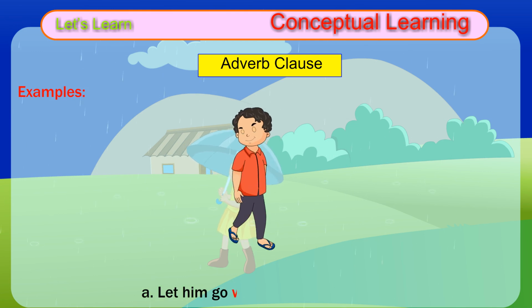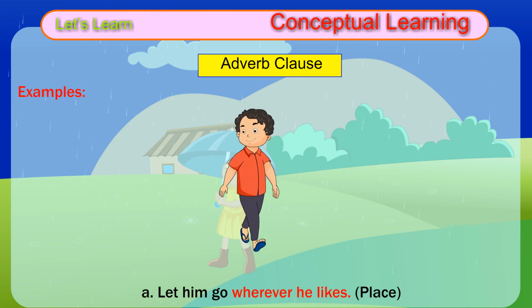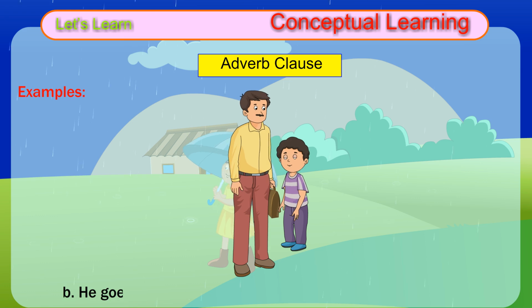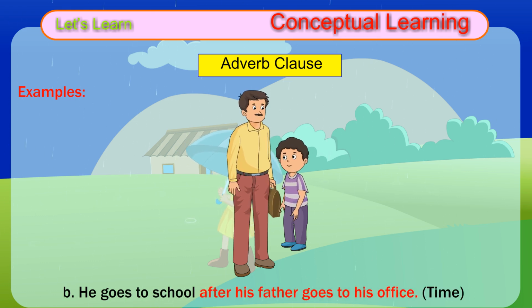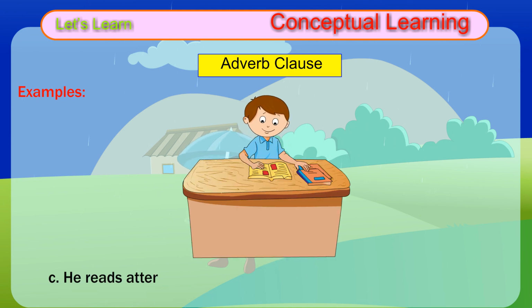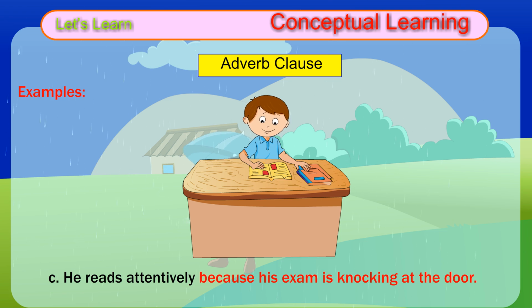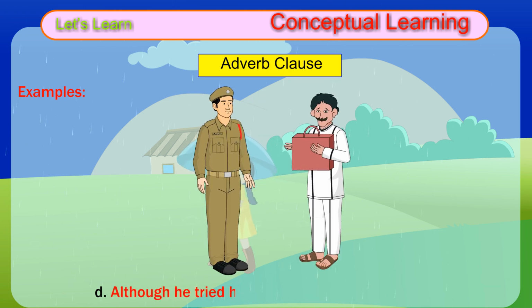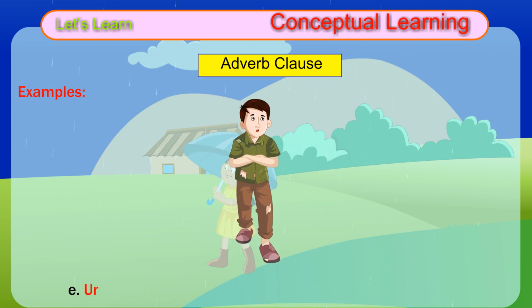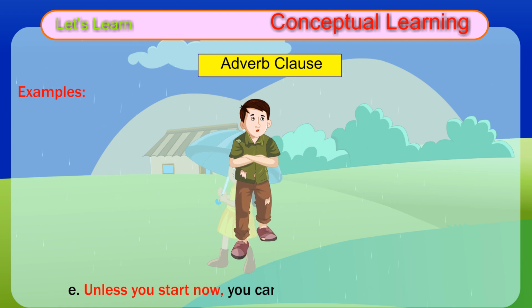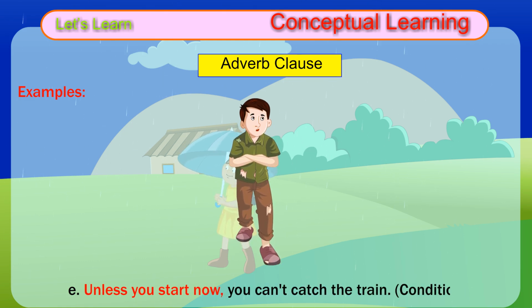Examples: A. Let him go wherever he likes. Place. B. He goes to school after his father goes to his office. Time. C. He reads attentively because his exam is knocking at the door. Reason, cause. D. Although he tried hard, he couldn't succeed. Contrast. E. Unless you start now, you can't catch the train. Condition.